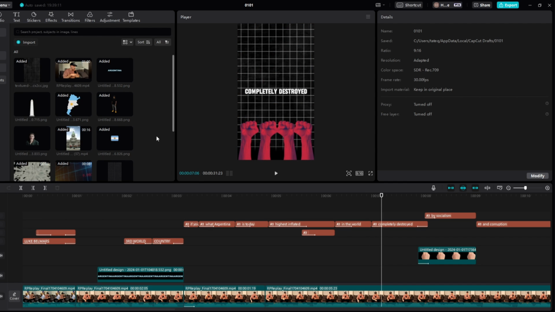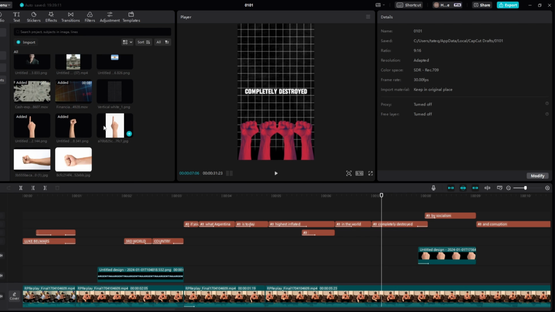And then right here we do need some effects. So what I'm going to do is quickly drag in a smoke effect. I'll be with you guys in a sec once I've dragged it in here.